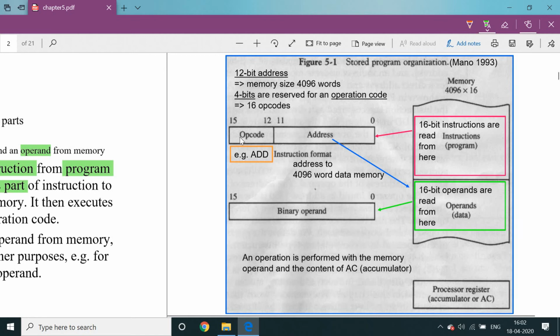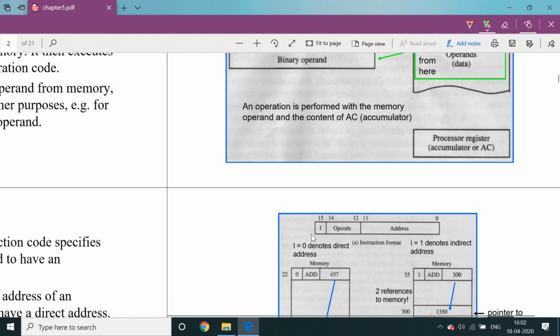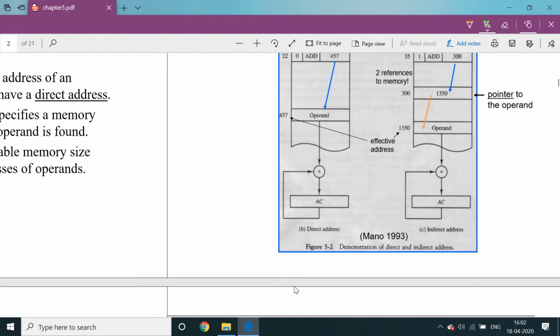The conclusion is that any register has a maximum capacity of 16 bits. The 16-bit register is categorized into two fields, opcode and operand. The opcode tells the different operations like addition, subtraction, multiplication, and so on. The address field tells where to find the operand data in the data memory locations. Right, these are the two different parts. The complete program instruction is stored in the program memory, and data parts are stored in the data memory. After pointing to any one location, that complete 16-bit data information is stored into the 16-bit register, the binary operand. So coming to the next one, next slide.